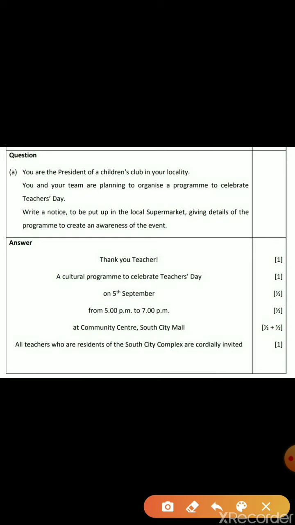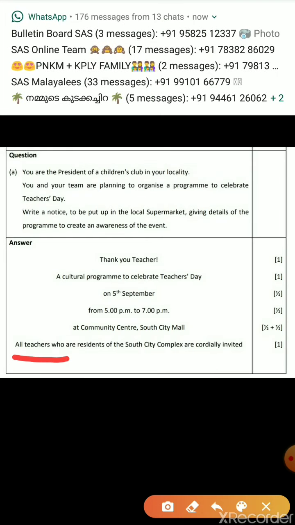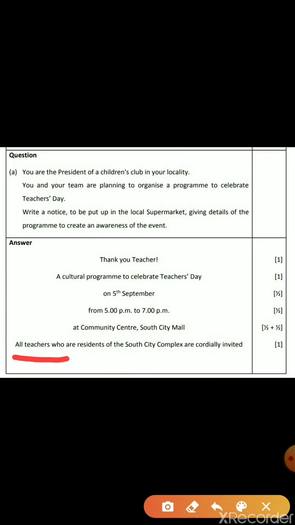Then next one is the participation. To whom are we writing this notice, or who are the participants? All teachers who are residents of the South City complex are cordially invited. So it is very clear that the participants are all teachers. Depending on the question, we can think of the participants, and here we are writing all teachers. Suppose if you want to invite the students, then it can be like that. So here it is mentioned all teachers.